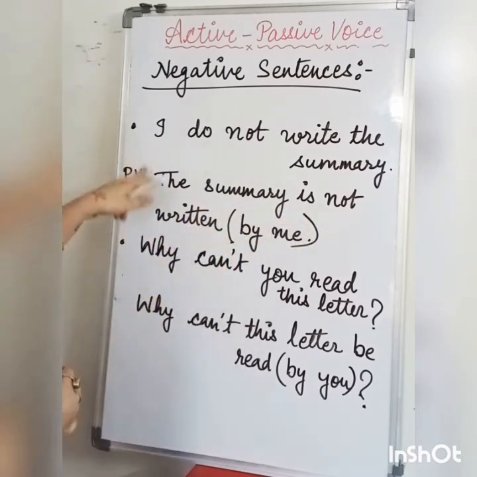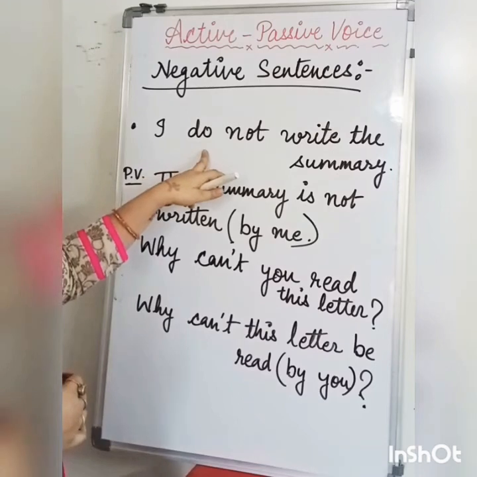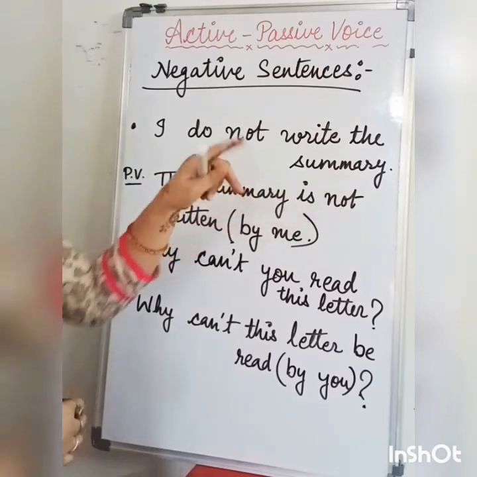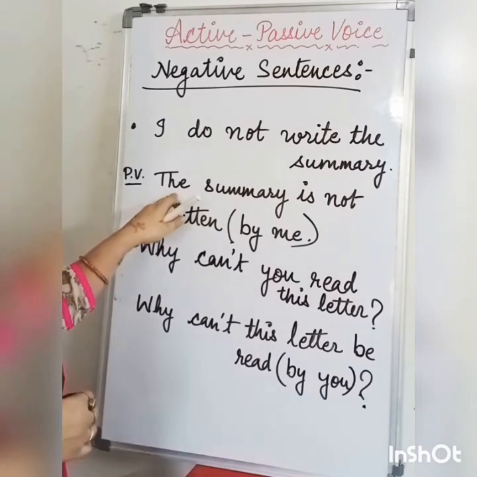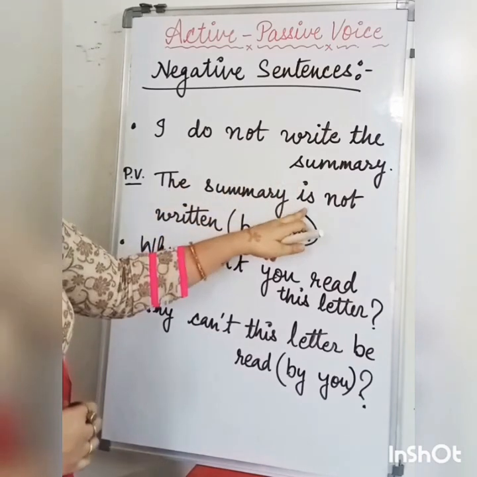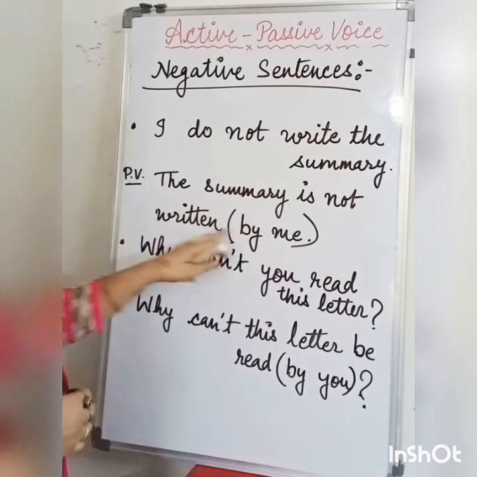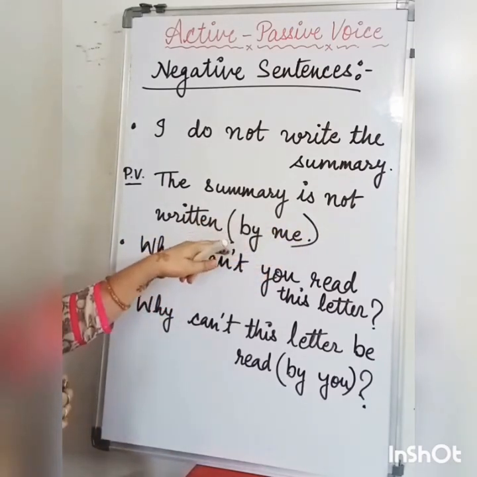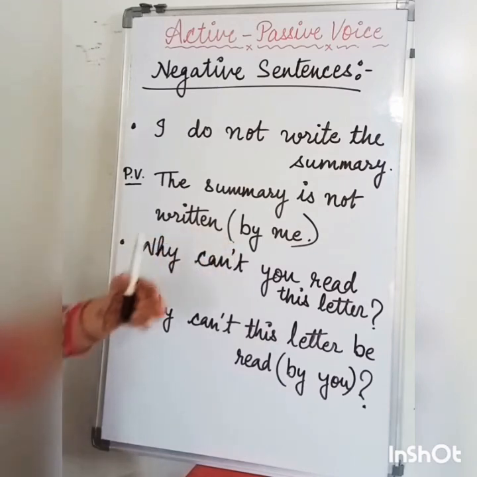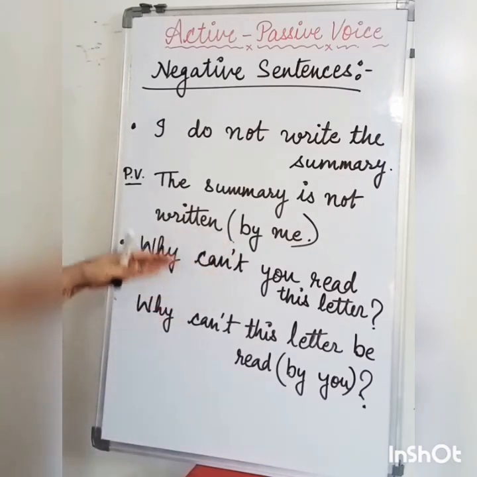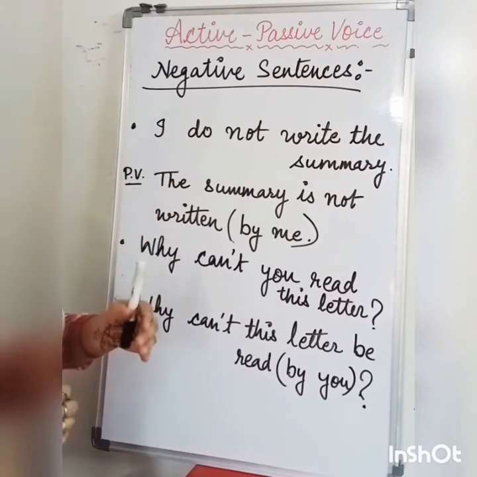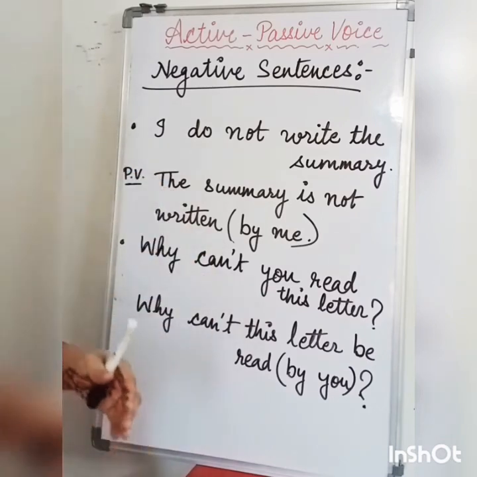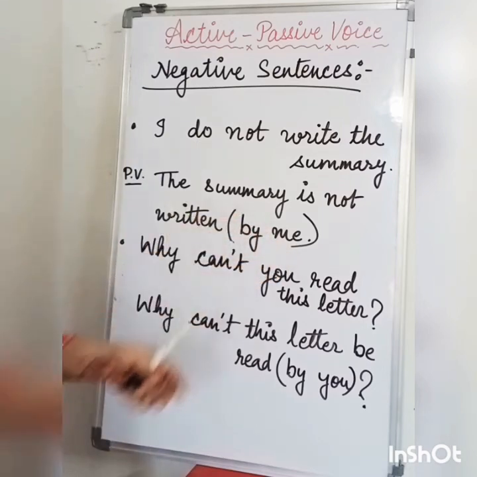Alright. So here this is your simple past negative sentence. So we have to use in passive voice the summary. Again object will remain in subject's place. The summary is not written by me. So I have just written this phrase inside the brackets because it's up to you whether you have to use by me or not, because sometimes I have already told you in the previous class that sometimes the action is more important, right? So it's up to you to use this phrase or not.